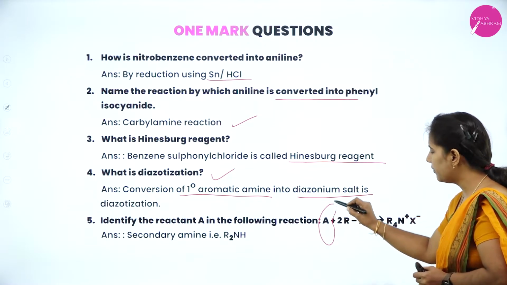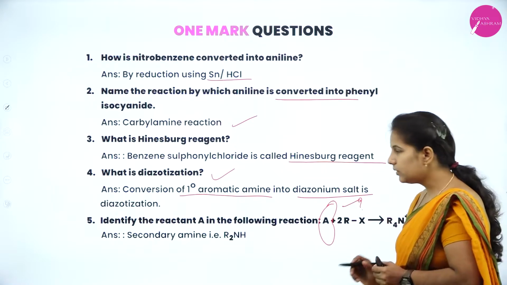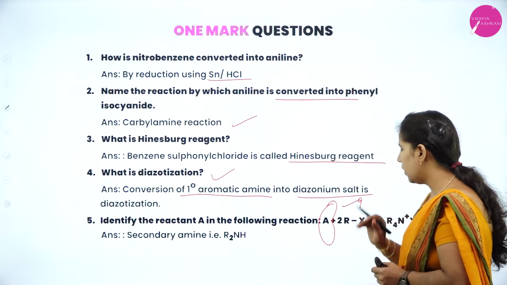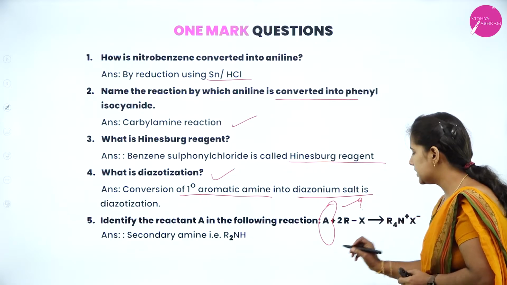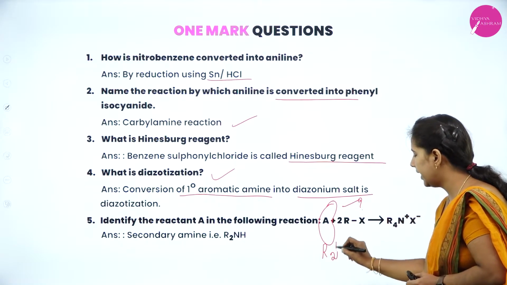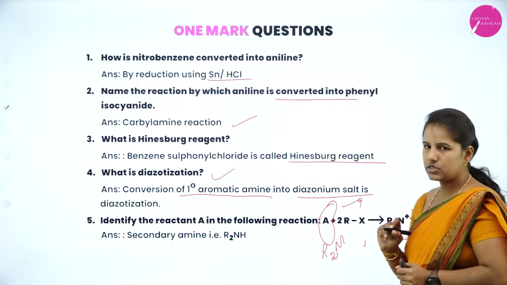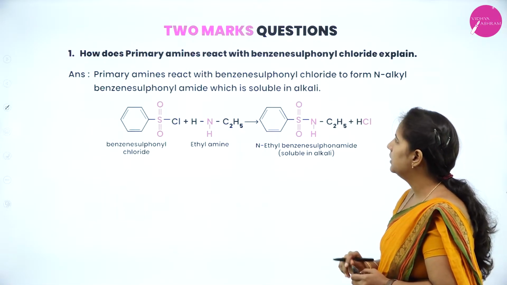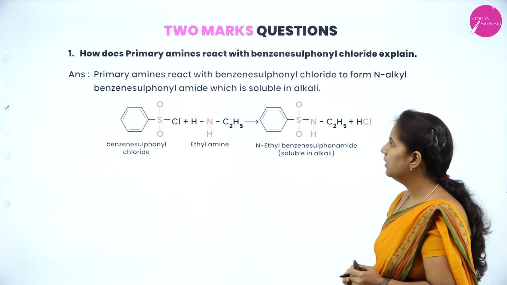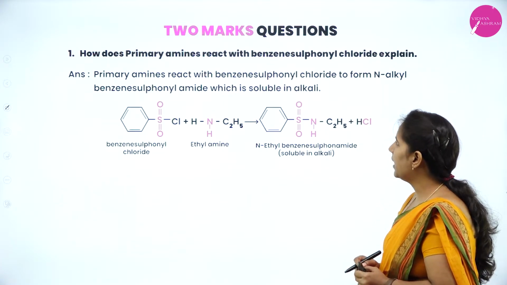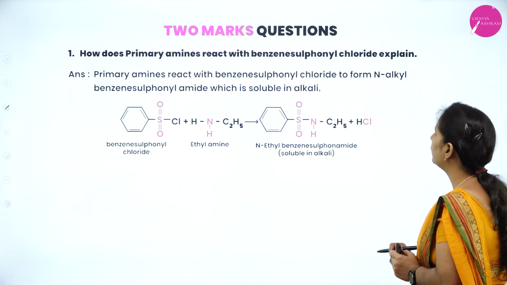So we have to identify what A is. Correct? A is nothing but your secondary amine, R2NH. Okay? Because it is forming what? Diazonium salts.